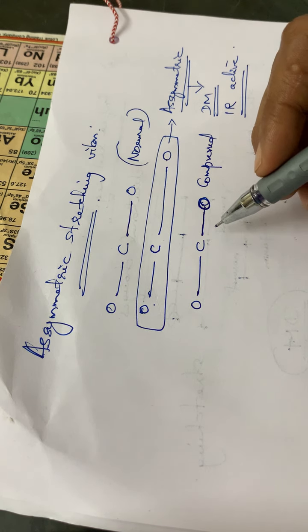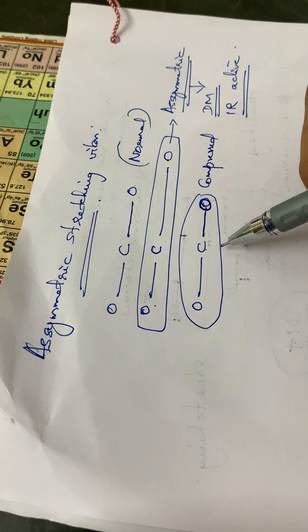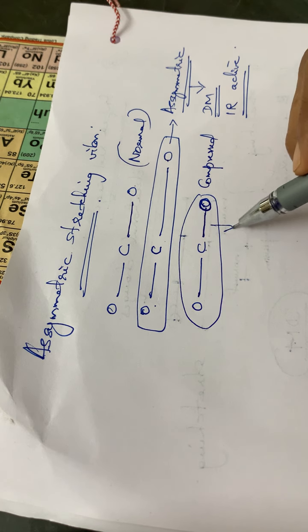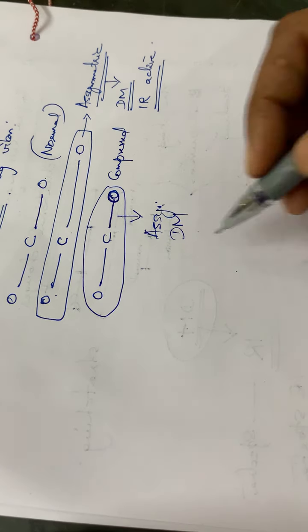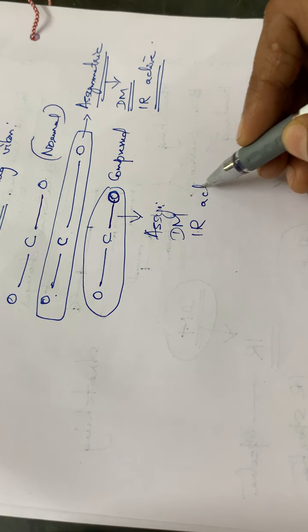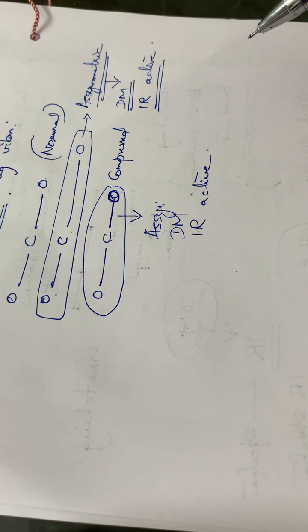Again, if we consider this particular molecule, whether it is symmetric or asymmetric, the molecule is asymmetric, isn't it? So here also the molecule is asymmetric. Therefore, the molecule will have a dipole moment, and therefore we can say that it will be IR active. So this is how we have to consider the case of vibrational modes.